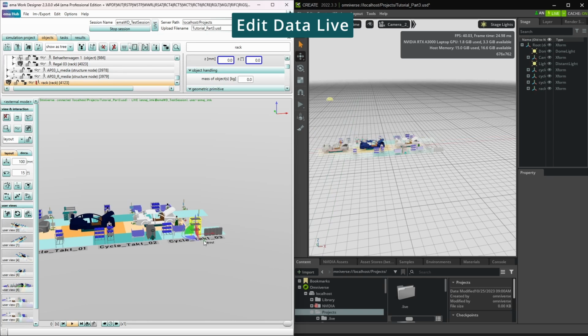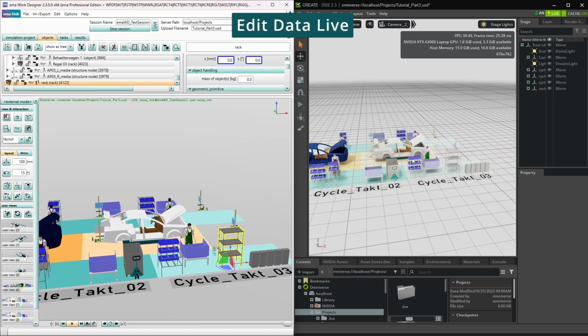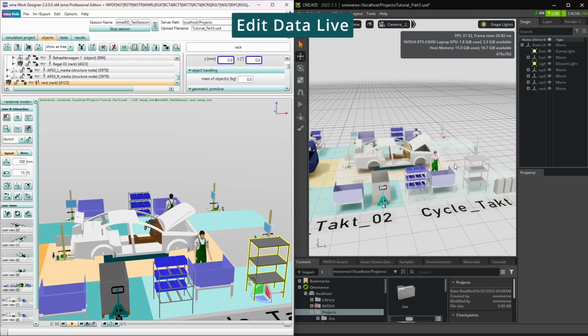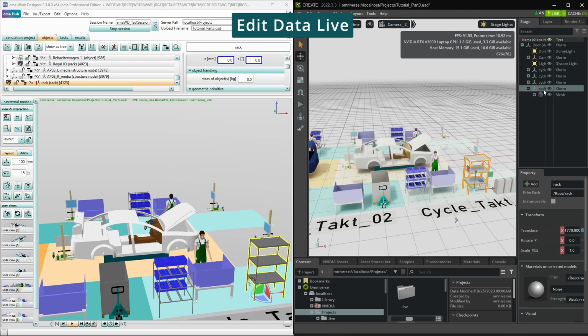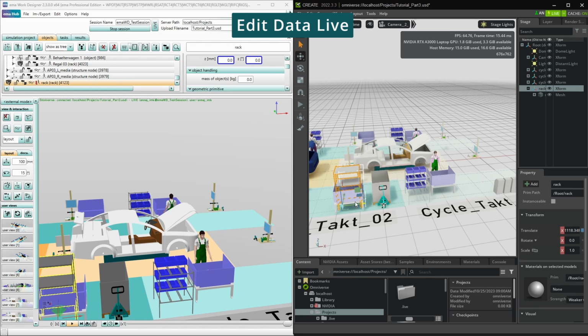Of course, we can also make changes in the Omniverse. So for example, the new rack is to be moved to another station. To do this, I select the rack again. Make sure here that the correct node is selected in the structure tree before moving any objects.